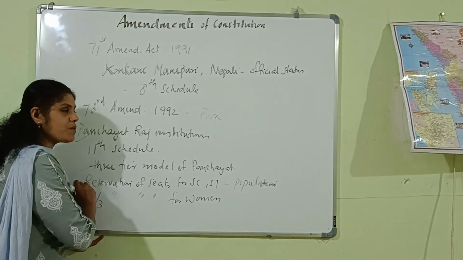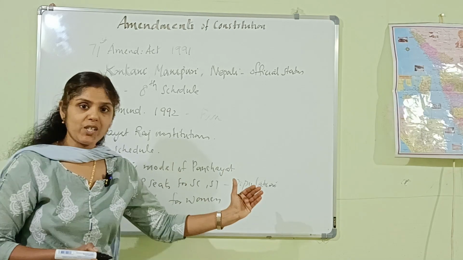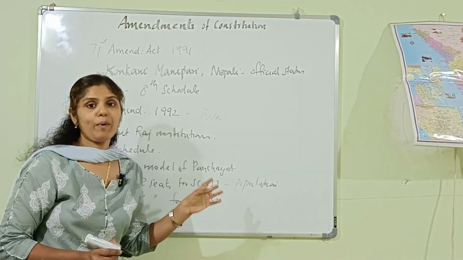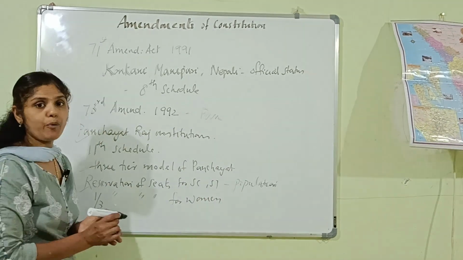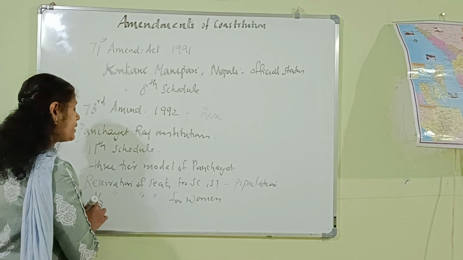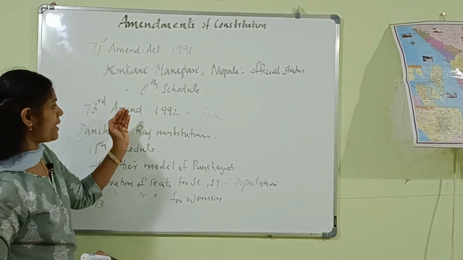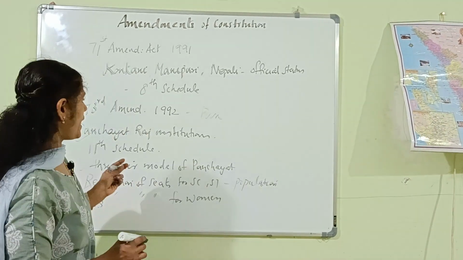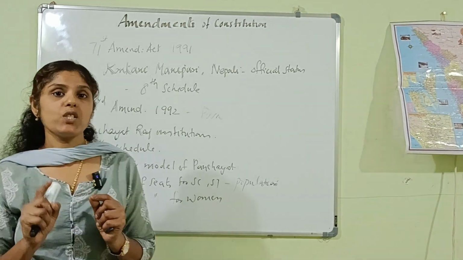And here, reservation of seats for SC/STs in proportion to their population and one-third reservation of seats for women were granted as per the 73rd Amendment Act of 1992 in Panchayati Raj Institutions. So this is an important act. The 73rd Amendment of 1992 is known as the Panchayati Raj Act.